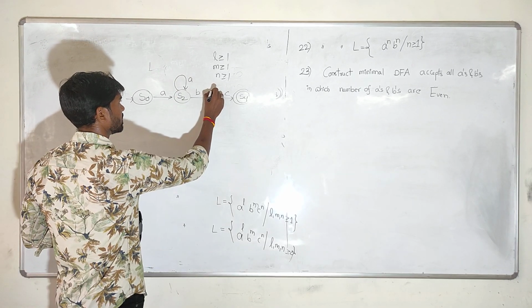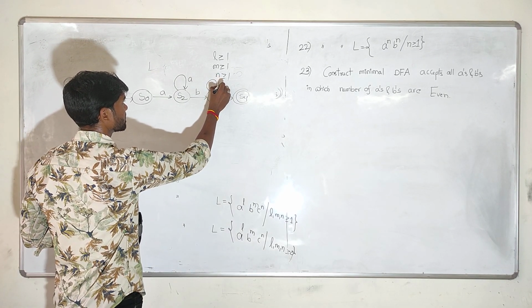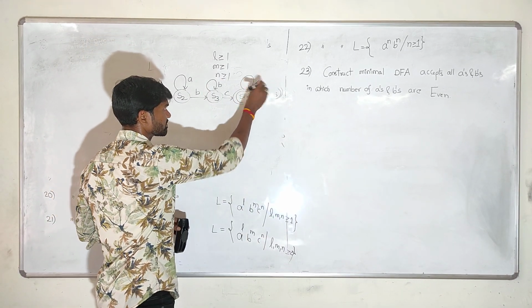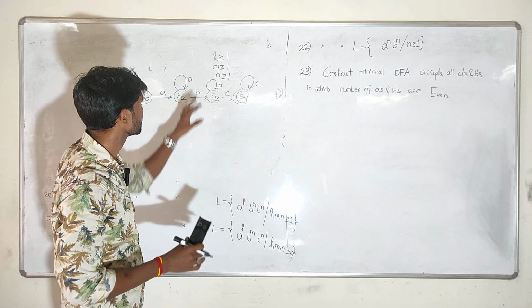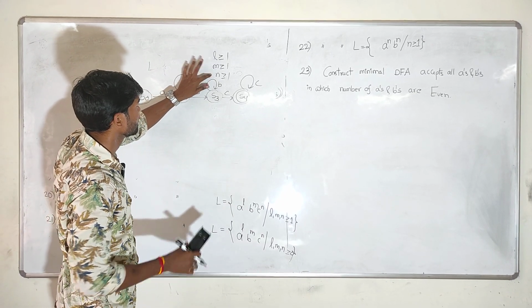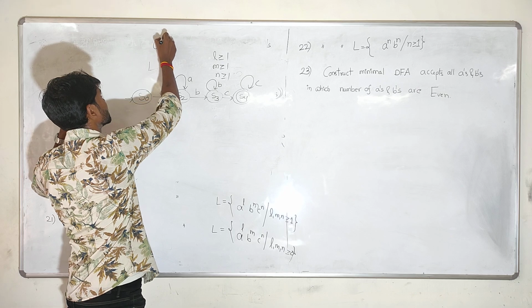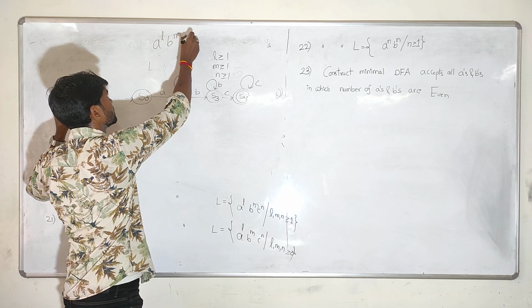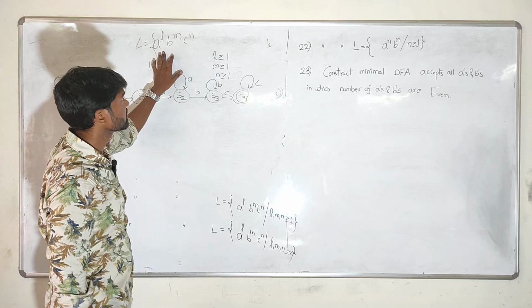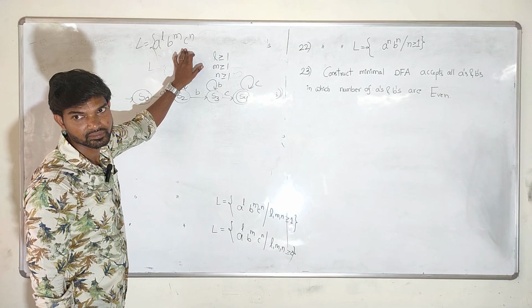There is no restriction. On S3, any number of b's can come, is there any restriction? There is no restriction. At the end, any number of c's can come, there is no restriction. Why is this so? Because l, m, n should be greater than or equal to 1 for the language a power l, b power m, c power n. So, a single a should be there, a single b should be there, a single c should be there.